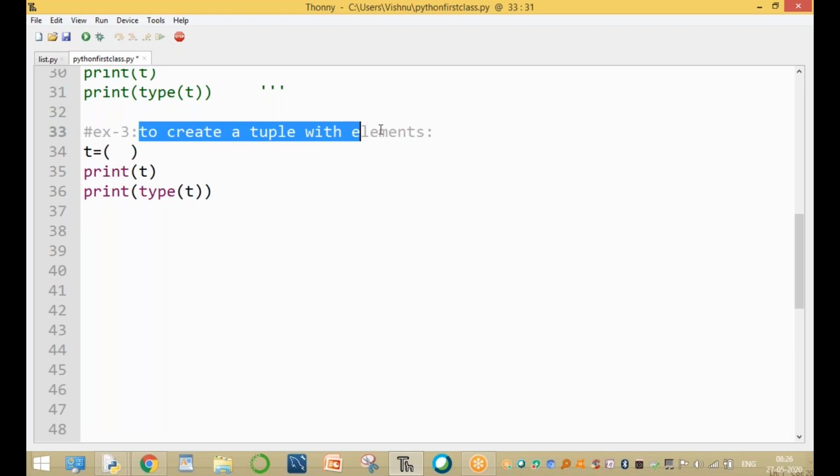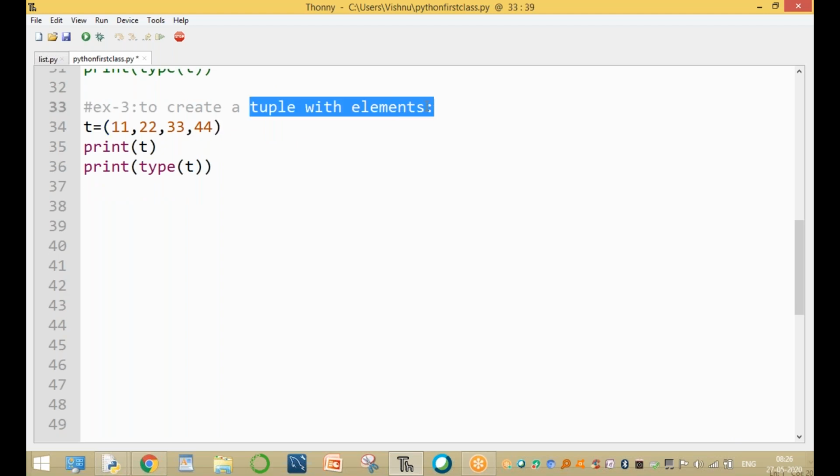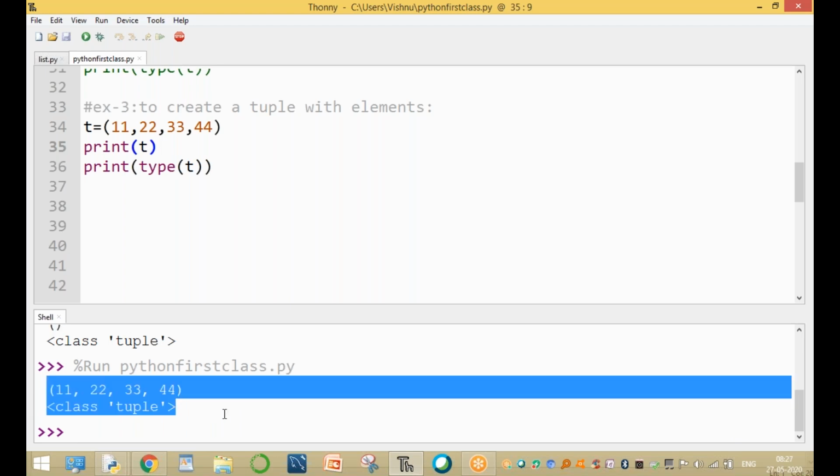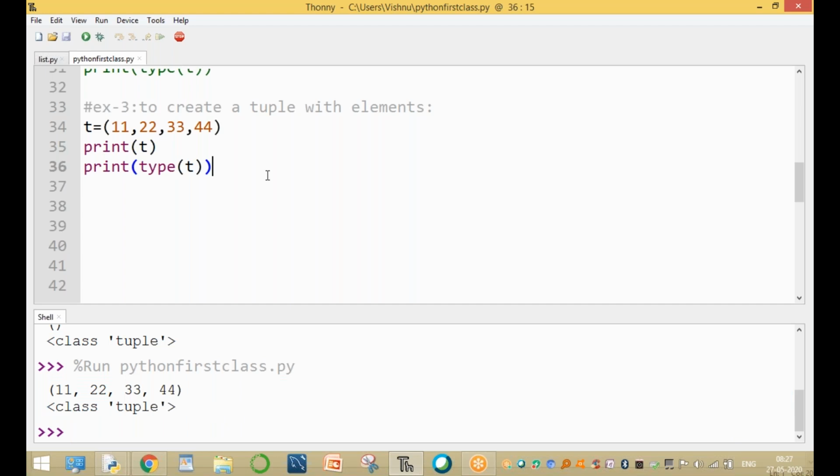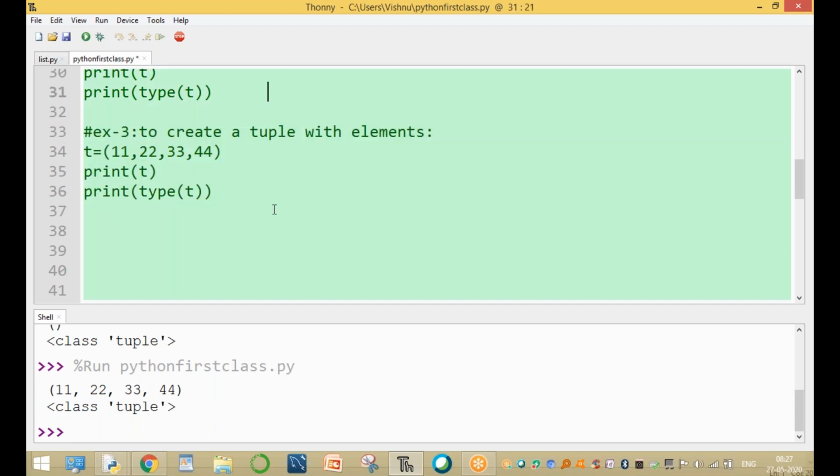Now the core question is to create a tuple with elements. The elements can be any data type. The elements are 11, 22, 33, and 44, either integer type, string type, boolean type, complex type, or mixed types. Now run this one. These are called tuples with elements. Clear, guys? Same example as the list, but here we are using parentheses.